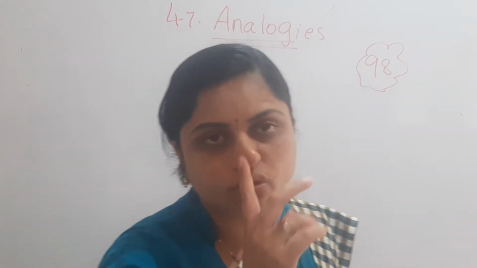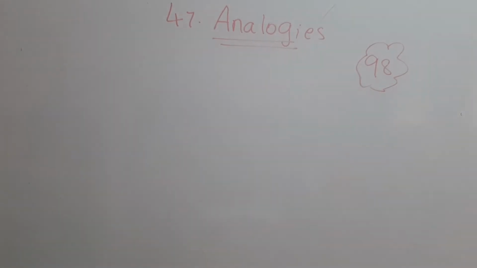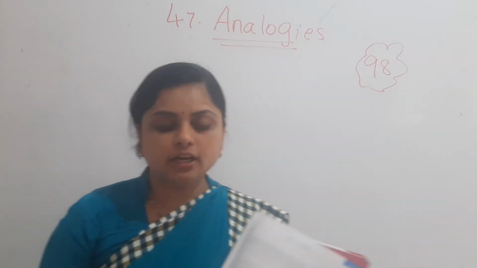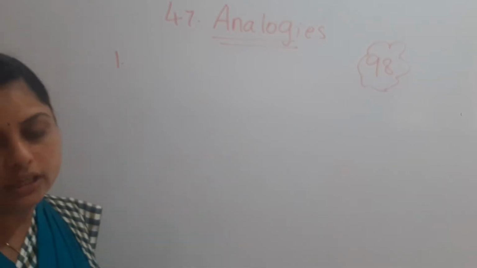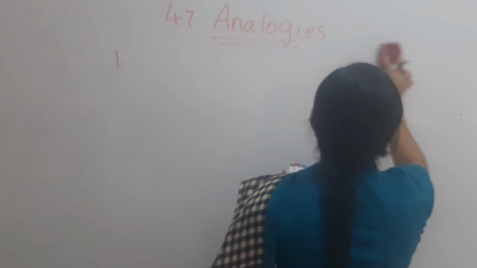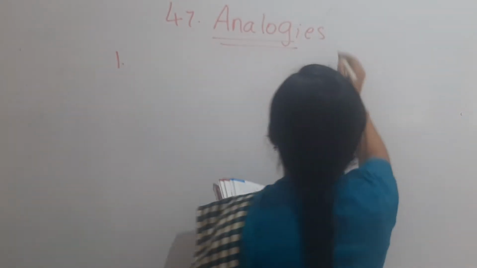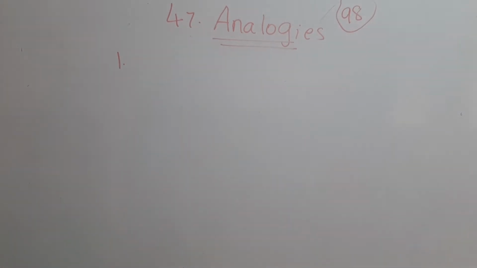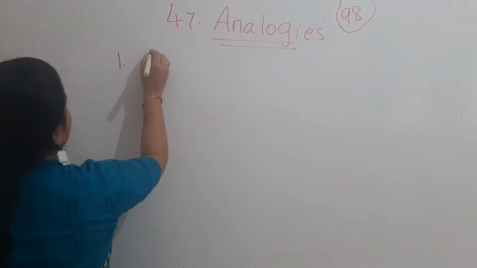Let us move on to our exercise part now. I hope you have understood the analogies. Now we shall go ahead with the exercise part. You can write in your textbook right now. I have mentioned the page number, and the page number is 98. I hope this is visible for you. Yes, that is visible. Fine, very good.